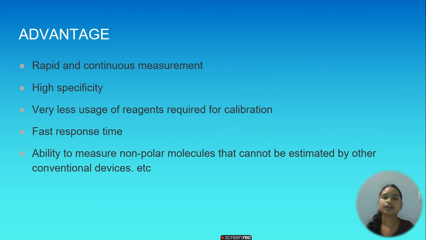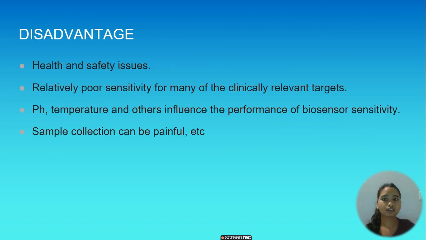The first advantage is rapid and continuous measurement, high specificity, very little usage of reagents required for calibration, fast response time, and the ability to measure non-polar molecules that can be estimated by other conventional devices. Well, then there are also disadvantages like health and safety issues, relatively poor sensitivity for many of the clinically relevant targets, pH, temperature, and others influence the performance of biosensor sensitivity, then sample collection can be painful, and so on.